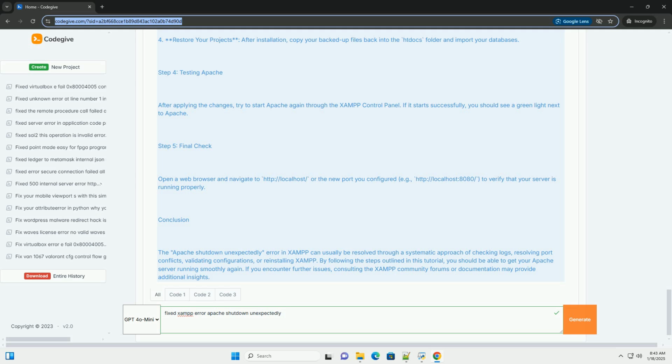Conclusion. The Apache shutdown unexpectedly error in XAMPP can usually be resolved through a systematic approach of checking logs, resolving port conflicts, validating configurations, or reinstalling XAMPP. By following the steps outlined in this tutorial, you should be able to get your Apache server running smoothly again. If you encounter further issues, consulting the XAMPP community forums or documentation may provide additional insights.